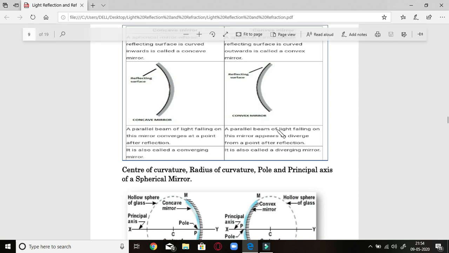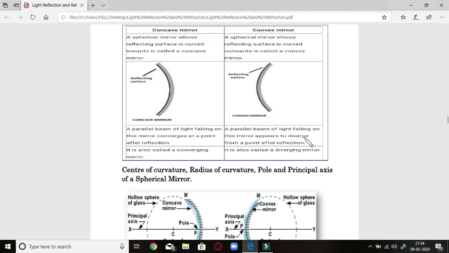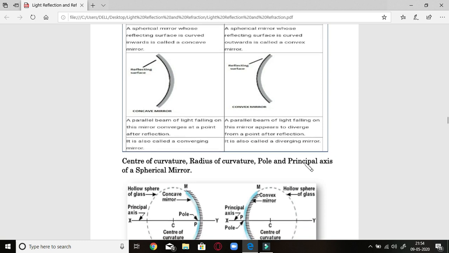Second, a parallel beam of light falling on a concave mirror converges at a point after reflection. You know that a parallel beam of light falling on a convex mirror shows divergence. So a concave mirror is a converging mirror, and a convex mirror is a diverging mirror. That is the difference between a concave mirror and a convex mirror.